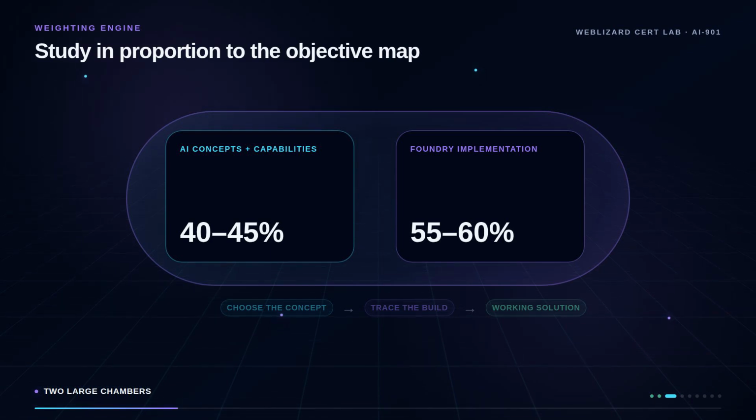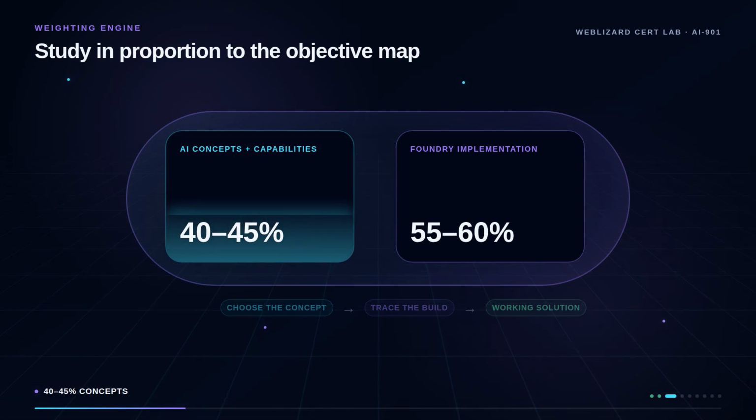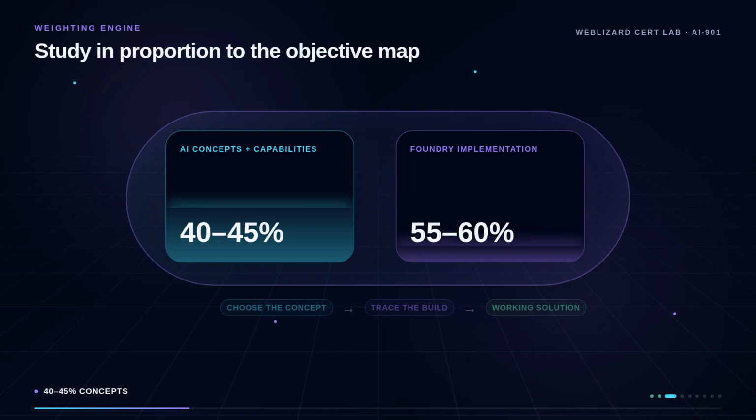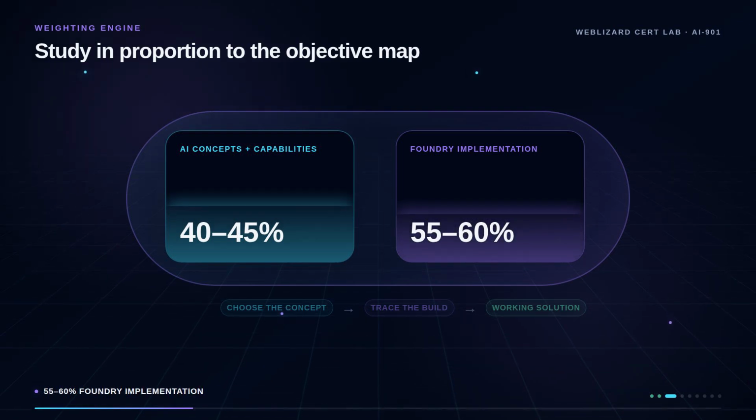The objective map has two large chambers. Identify AI concepts and capabilities carries 40 to 45%. Implement AI solutions by using Microsoft Foundry carries 55 to 60%. That weighting changes how you should study.